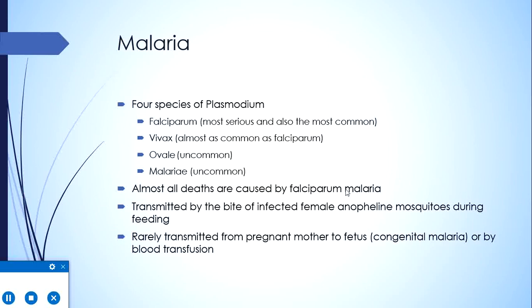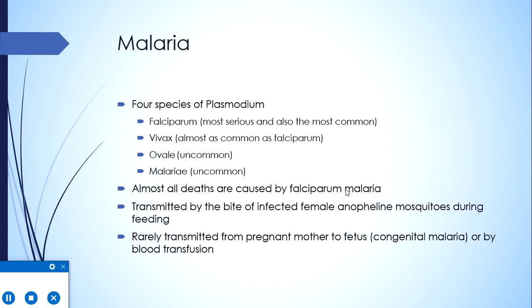There are 4 species of Plasmodium which regularly cause disease in humans. Falciparum is the most serious and also among the most common species. Vivax is almost as common as Falciparum. Ovale and malariae infections are less common. Another species, Plasmodium knowlesi, which usually causes disease in monkeys, is sometimes known to cause disease in humans in certain limited geographic regions. But as I have already told, almost all deaths are caused by Falciparum malaria because of special characteristics that we